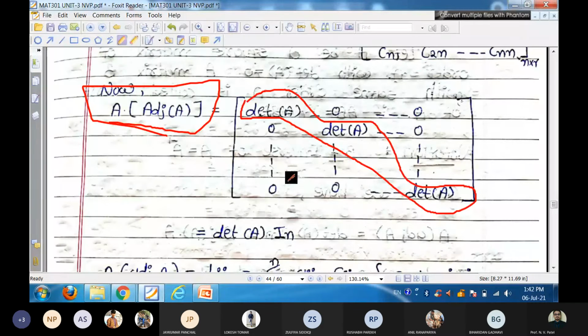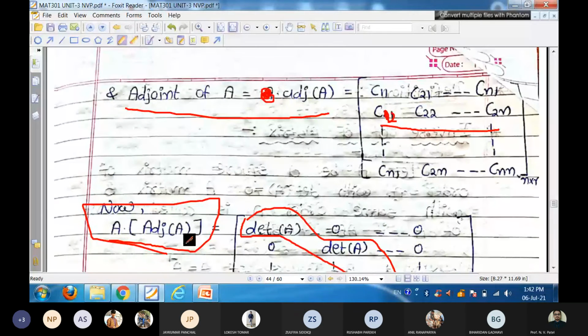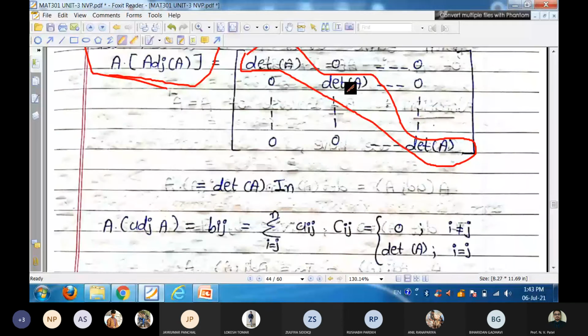That result is true because whenever we perform A into adjoint A, first row of A is multiplied with first column of adjoint. A column of adjoint is similar to row of cofactor, and that product is determinant, and remaining numbers are 0. So A into adjoint A, that is in diagonal, 0 elsewhere. You can take determinant common in each number. So determinant A into identity matrix. Determinant A into identity.